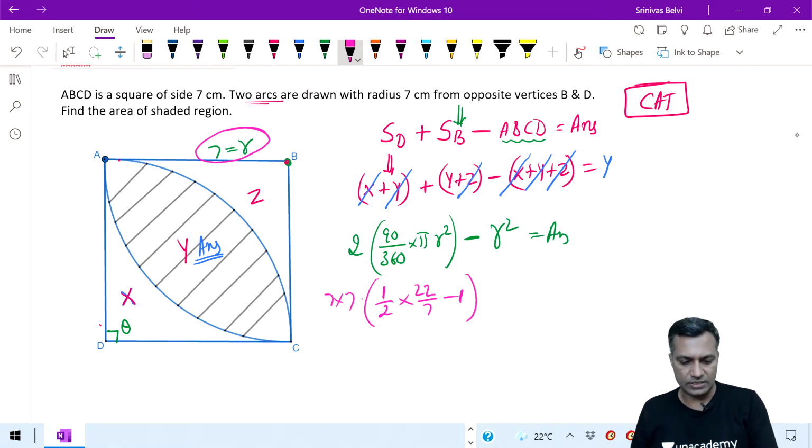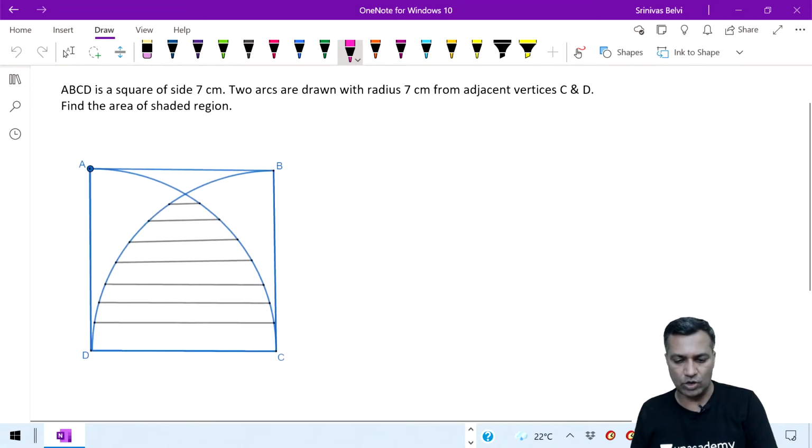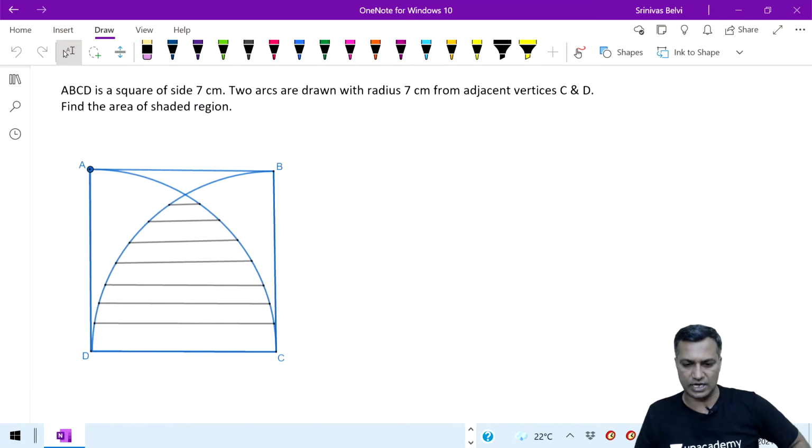Yeah, 28 is the right answer. Okay, let's move to the next one. Anybody not clear? Just let me know. I'm leaving at one stage so that we can save that little time and use it in the next question. That was the idea here.